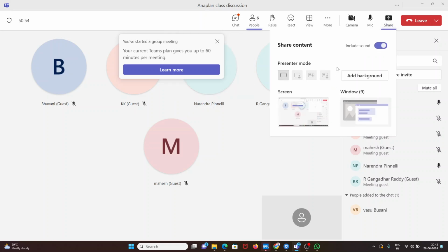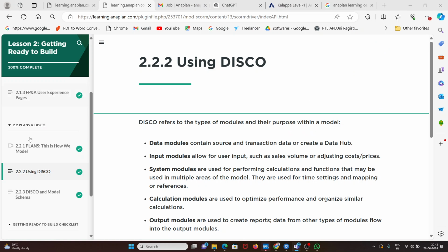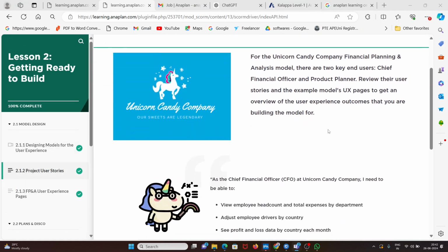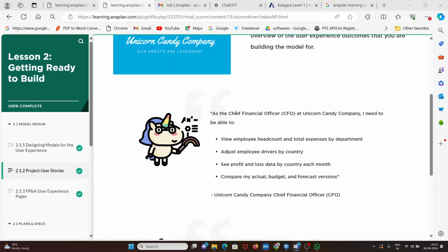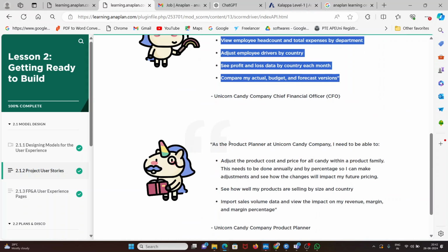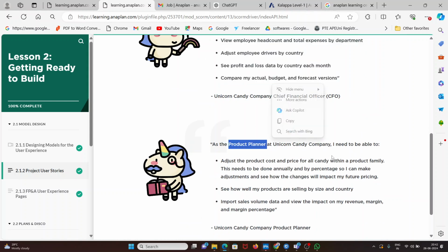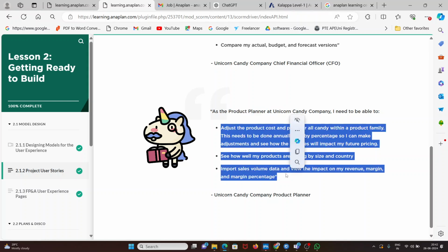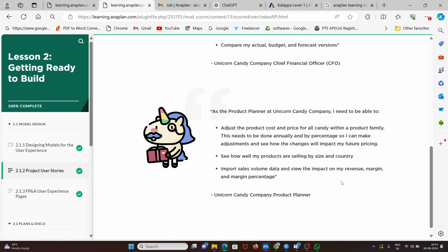Just a moment, I'll share my screen. Is it visible? Yes, sir. Here there are two employees. He is one employee and his requirement is this one. One more employee is the product planner. He is worried about products. His responsibility is to take care of products, increase the sales, and adjust the cost. All these things.